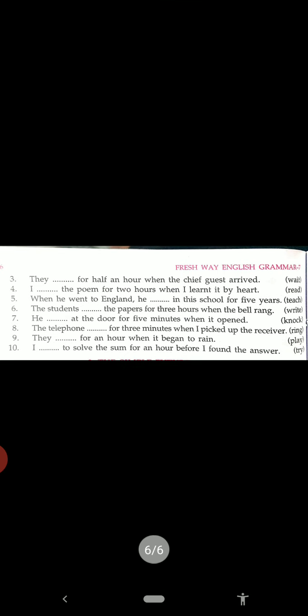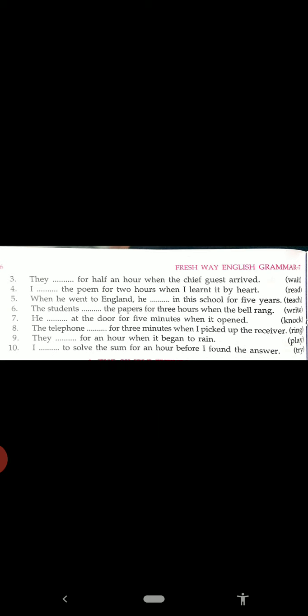And the last, let us see, it is number 8. The telephone had been ringing for 3 minutes when I picked up the receiver. They had been playing for an hour when it began to rain. I had been trying to solve the sum for an hour before I found the answer.